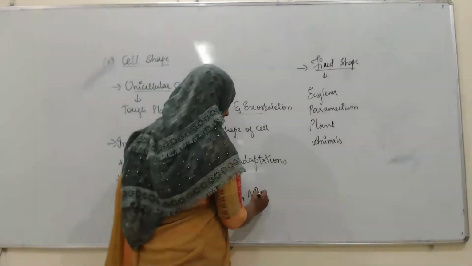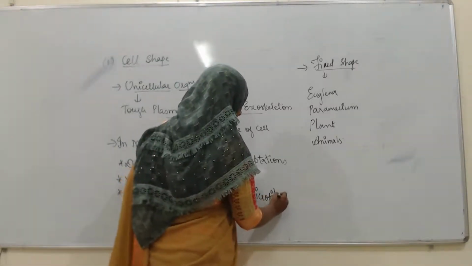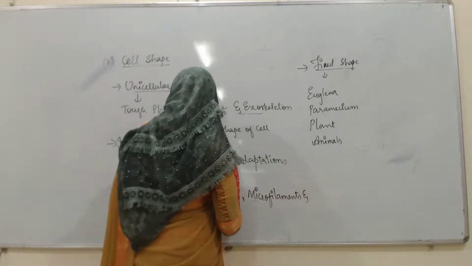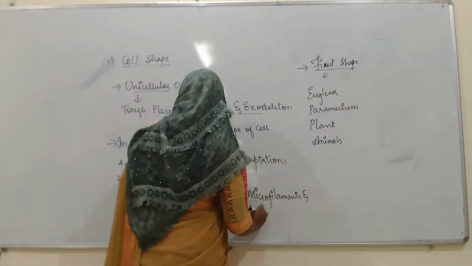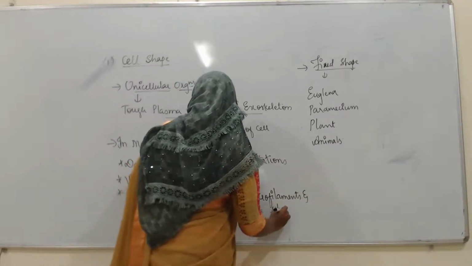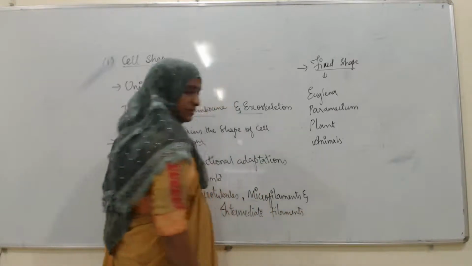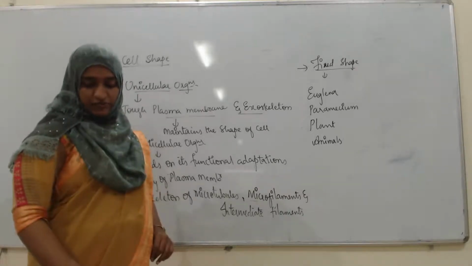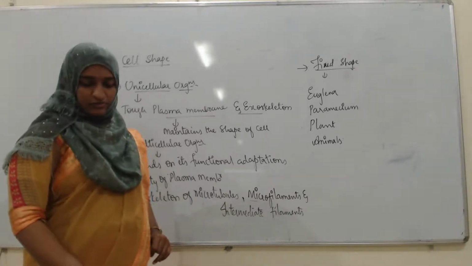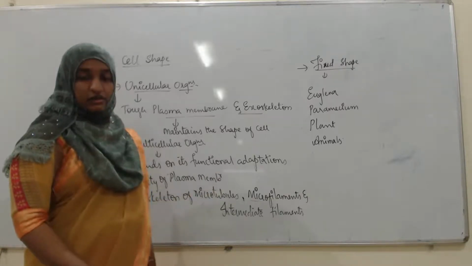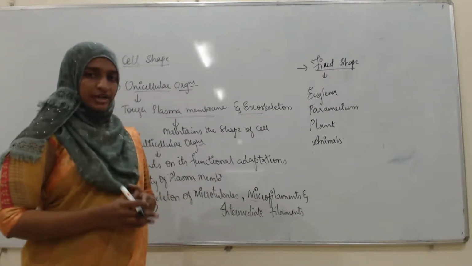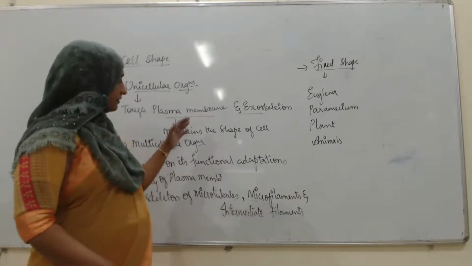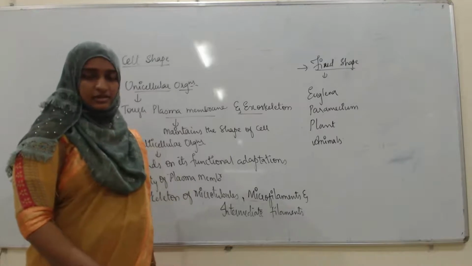Microtubules, microfilaments and intermediate filaments: these three things are responsible for maintaining the shape of the cell. So this is about the cell shape. Who is going to maintain the cell shape in animals as well as in plants? It is all these things.